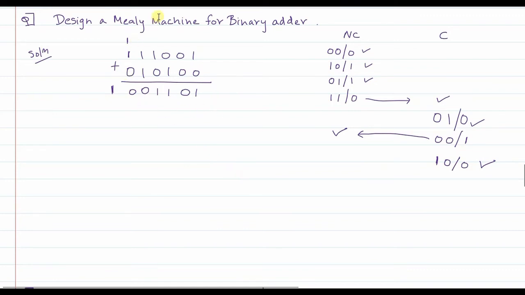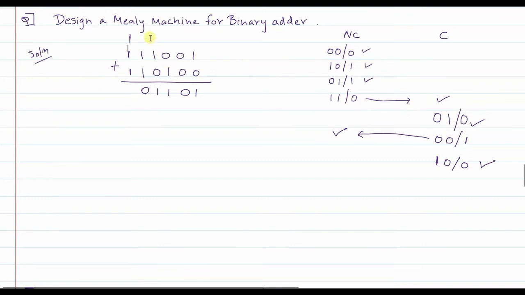And finally, again I will do the modification. Suppose in place of this 0 there was 1. Suppose this part was not calculated, only this part was calculated. So let's say you are in no carry state, 1 plus 1. In no carry state 1 plus 1, the answer was 0, and from no carry state you move to the carry state. The first input was 1, the second input was 1, the output happened to be 0, and from no carry state you move to the carry state.